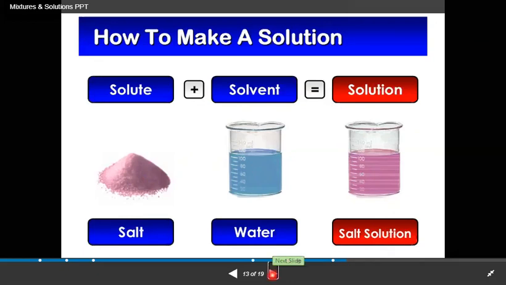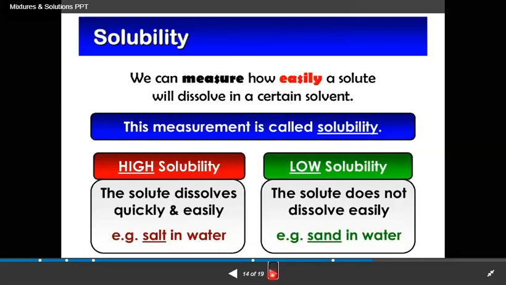This solution is called a salt solution. Dear student, now I'm going to discuss my next slide about solubility. We can measure how easily a solute will dissolve in a certain solvent. The measurement is called solubility. We have some high solubility and some low solubility. When the solute dissolves quickly and easily, this is high solubility. An example is salt in water. When the solute does not dissolve easily, an example is sand in water.